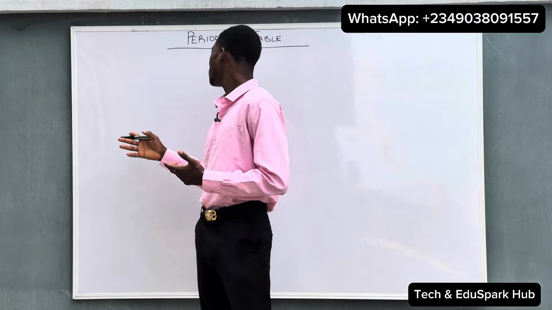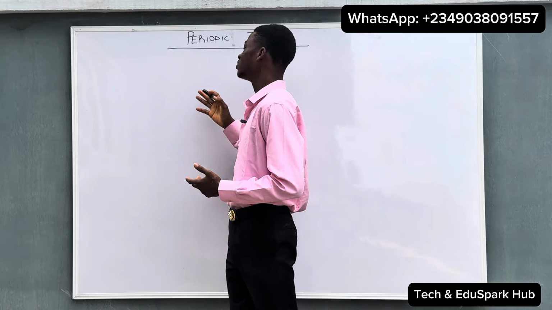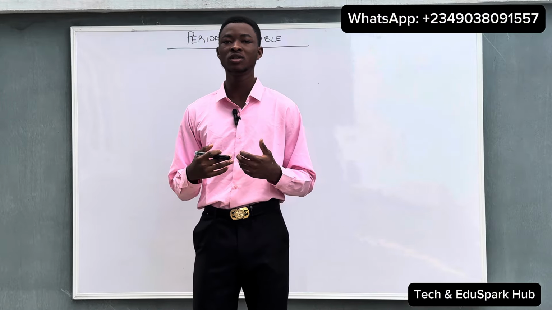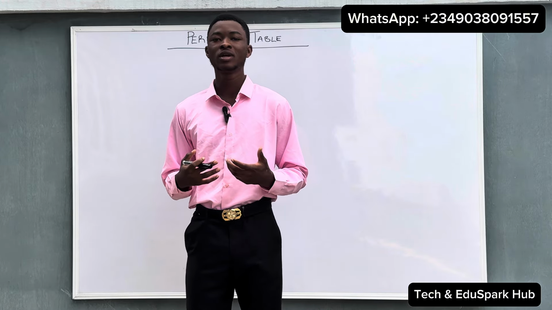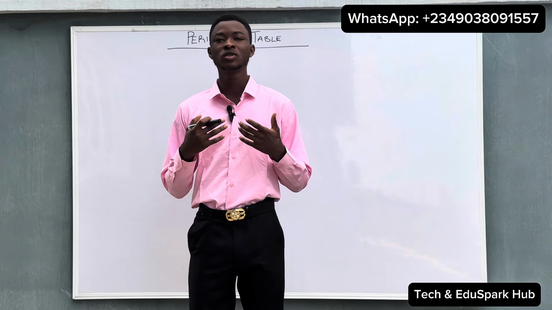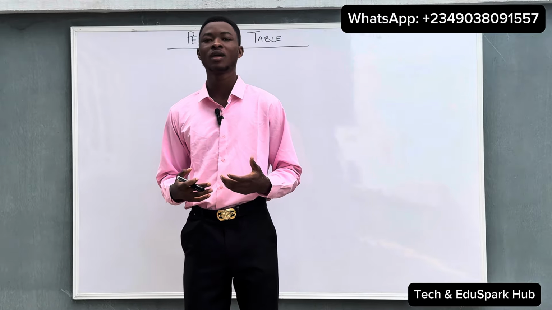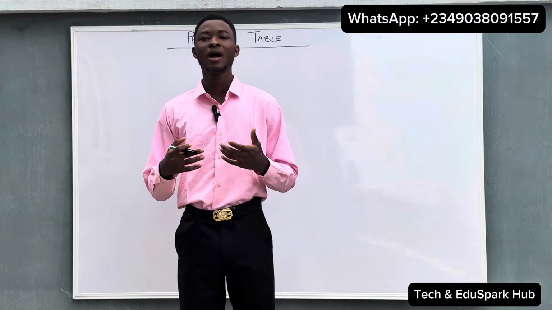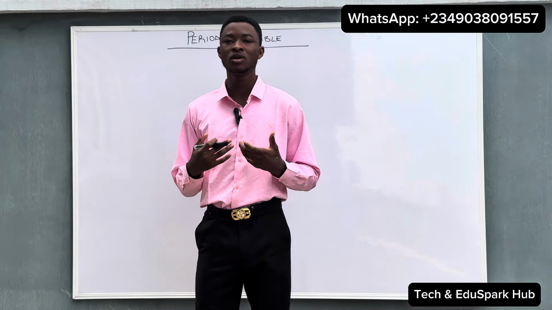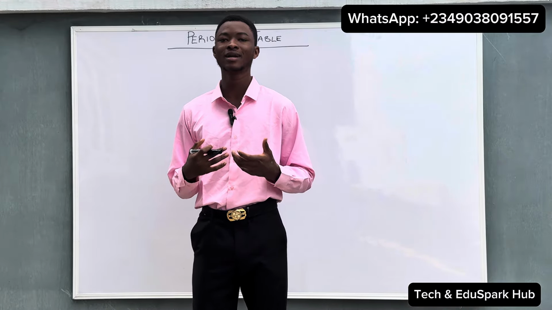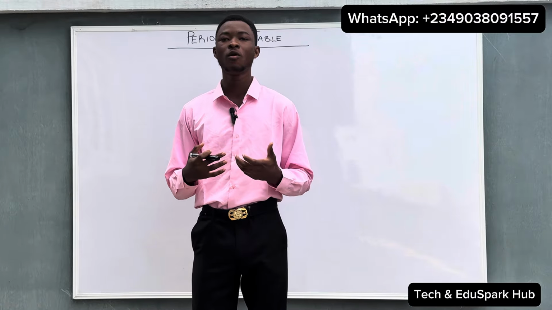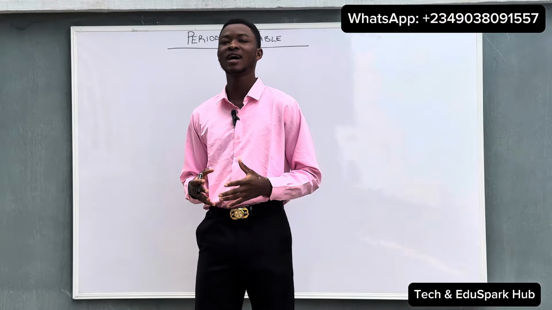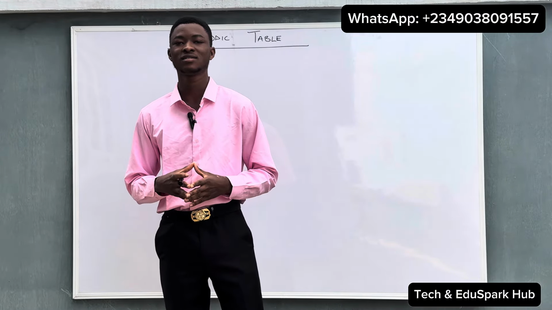In today's lesson, we'll be talking about the periodic table, and under this periodic table, we'll be talking about the history of the periodic table, how the periodic table came into existence, and the modern periodic law. We'll also be talking about the groups and periods of the periodic table, the trends of the periodic table, and lastly the characteristics of metals, non-metals and metalloids in the periodic table. So stick with me till the end and let's enjoy the best out of the lesson.